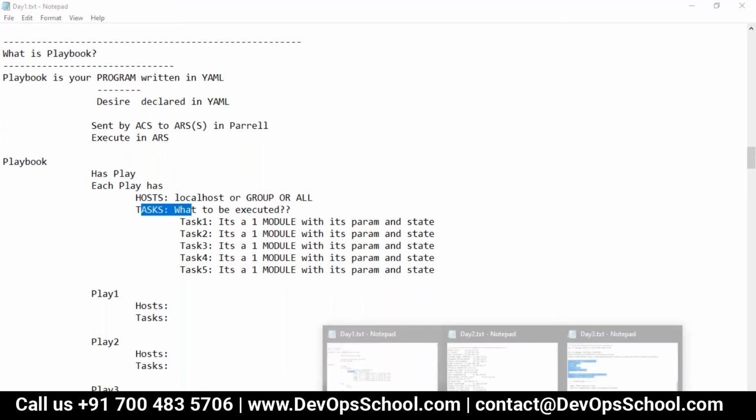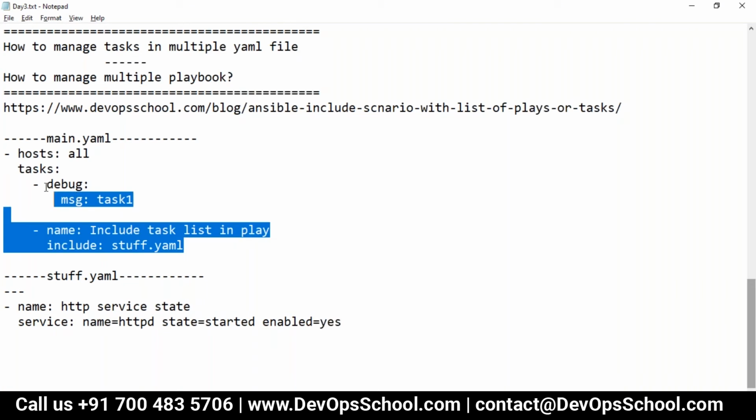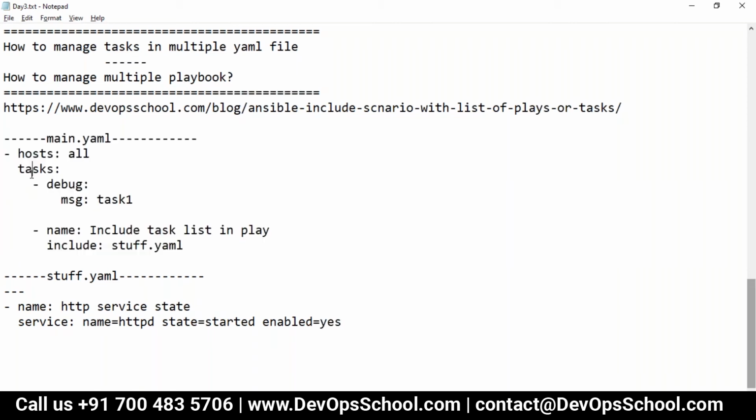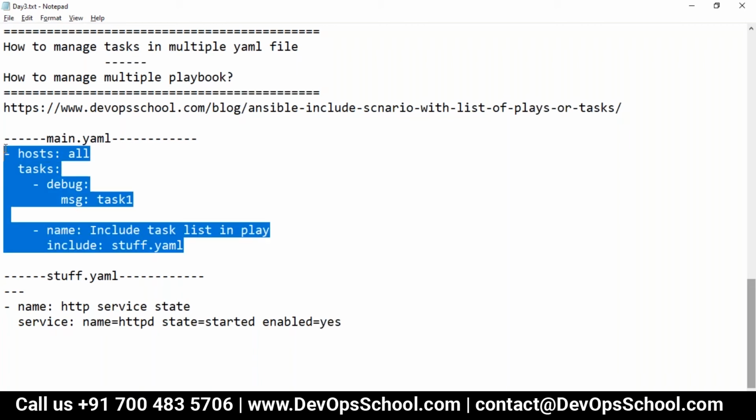So now look at this code here again. Tell me how many plays we have. I said each play has a host and tasks. So how many plays do we have? One. And how many tasks do we have, guys? Two tasks. This is different.